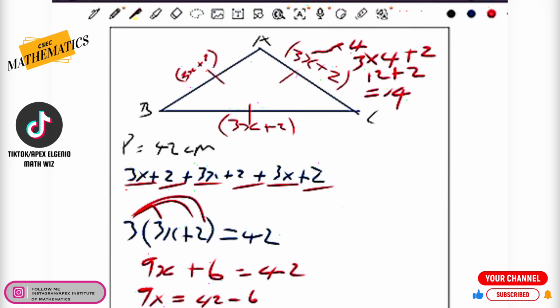Now, we could go ahead and find... I don't think we can use Heron's formula, because remember earlier we said that if we have a triangle with all 3 sides, then we could use Heron's formula. But that's a long route. With an equilateral triangle, all the angles measure 60 degrees. So we could use our geometric knowledge, if we have it, about the equilateral triangle.